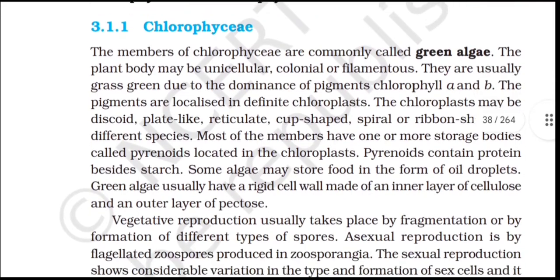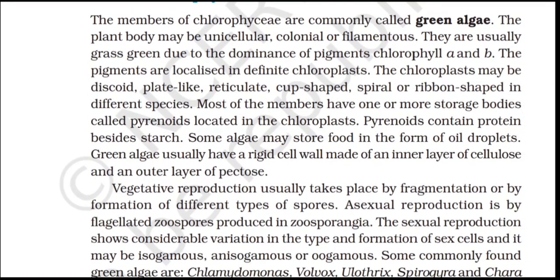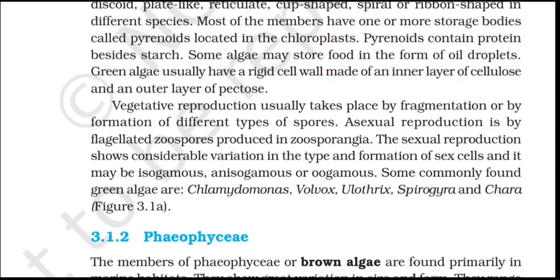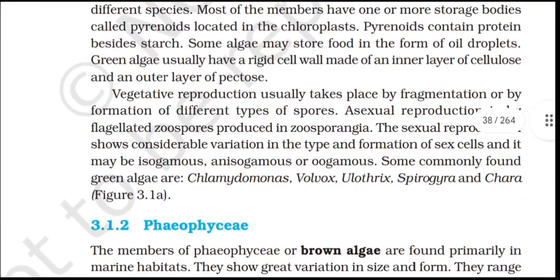Green algae usually have a rigid cell wall made of an inner layer of cellulose and an outer layer of pectose. Vegetative reproduction usually takes place by fragmentation or by the formation of different types of spores. Asexual reproduction is by flagellated zoospores produced in zoosporangia. Sexual reproduction shows considerable variation in the type and formation of sex cells, and it may be isogamous, anisogamous, or oogamous. Some commonly found green algae are Chlamydomonas, Volvox, Ulothrix, Spirogyra, and Chara.